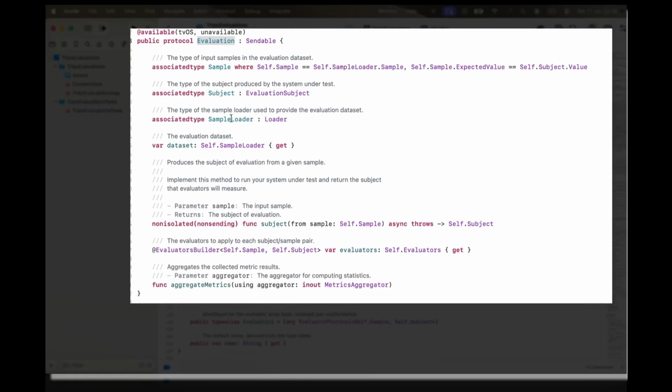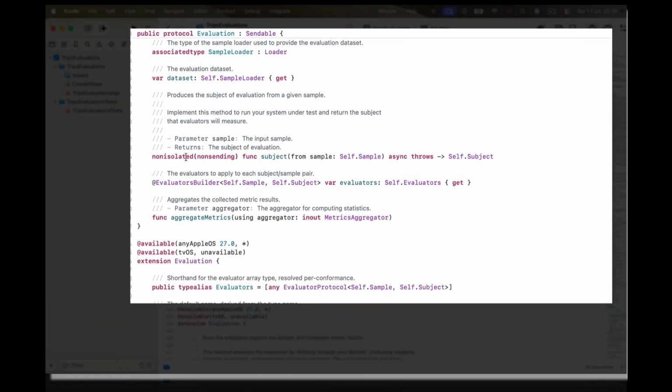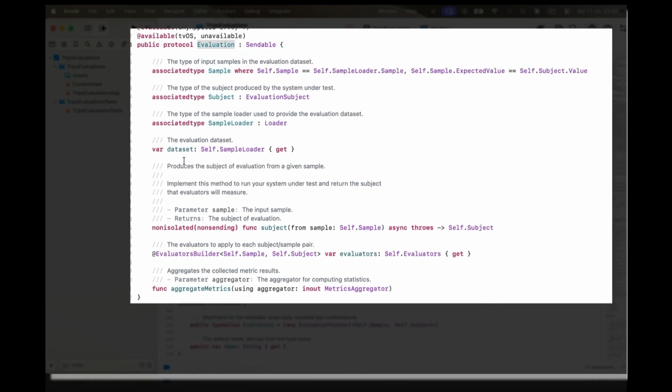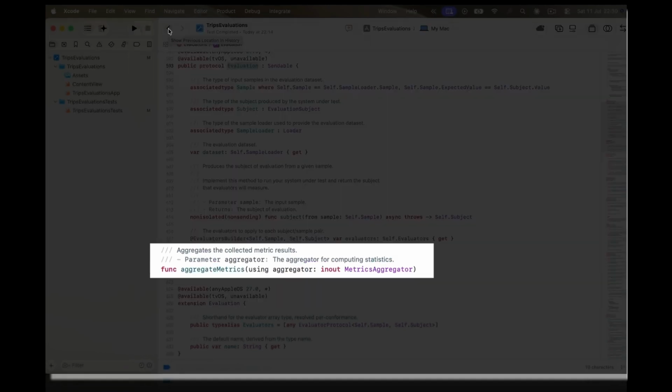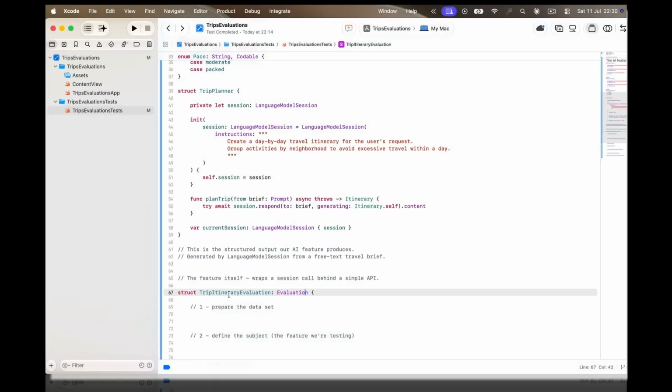This protocol asks us for four things: a dataset to run against, a subject that produces the output, the evaluator that grades it, and an aggregation step that folds all those per-sample grades into summary numbers.